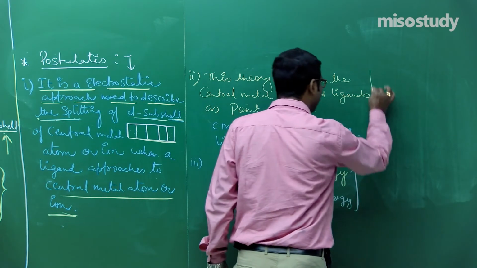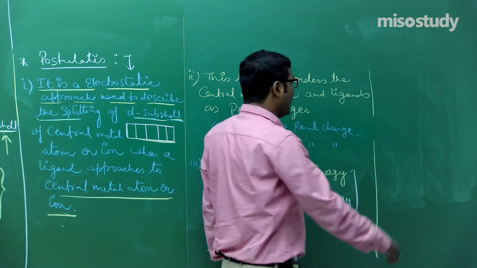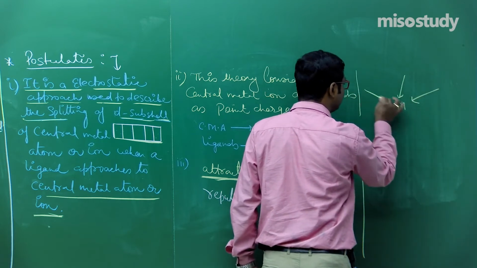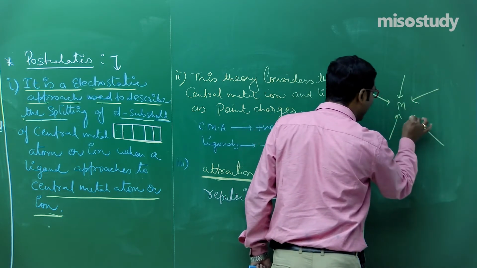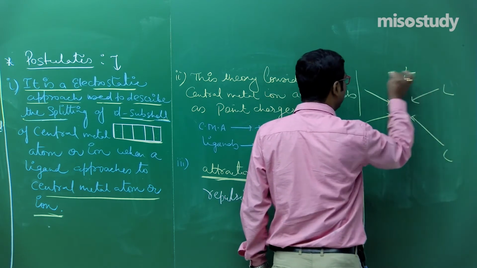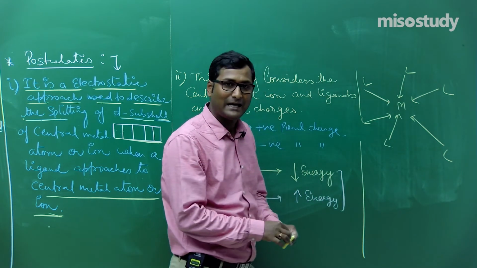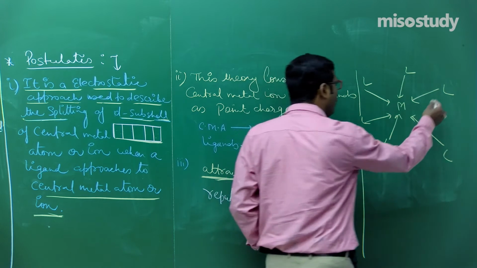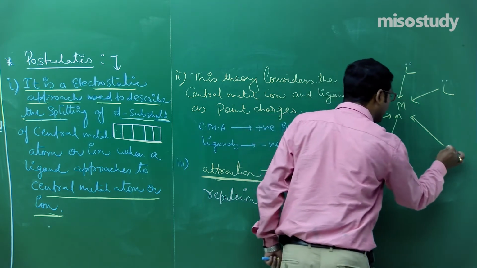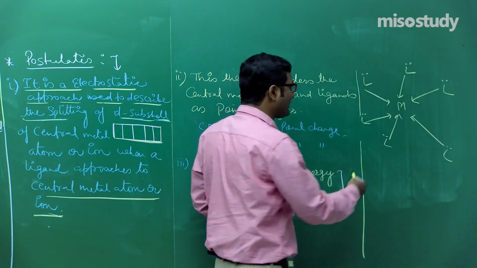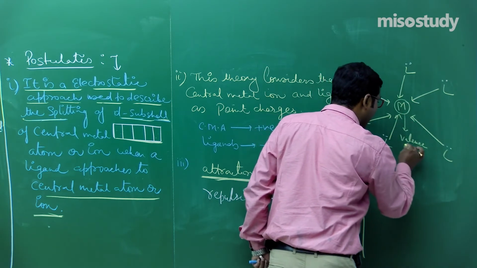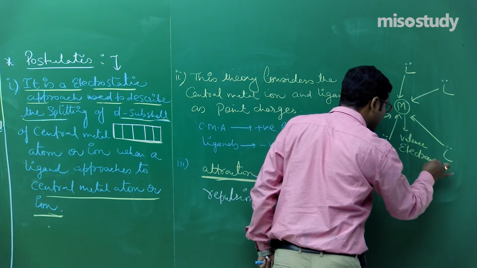I am moving here. When a ligand approaches the central metal atom, what will happen, friend? As we know, a ligand contains an electron pair, that is, a lone pair of electrons. When the ligand approaches the metal, which also contains valence electrons, is it clear to you?